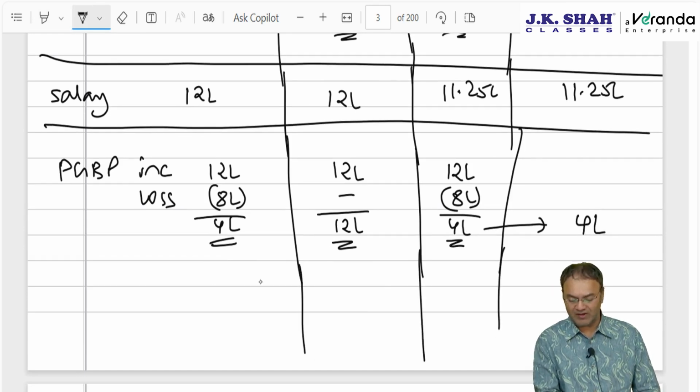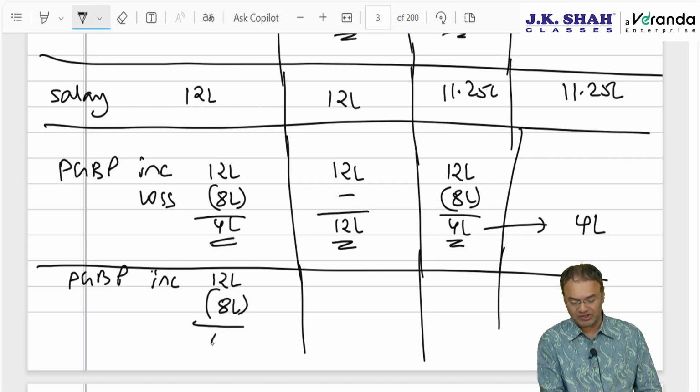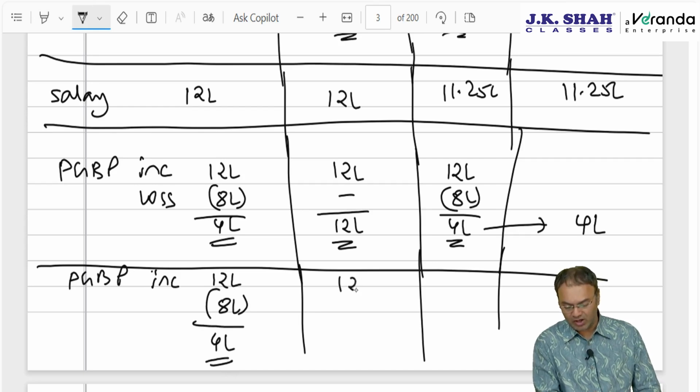However, if the situation is vice versa, for example, it is PGBP income 12 lakh rupees, and there is some PGBP loss 8 lakh rupees, net income brought back to India is 4 lakhs. In the foreign country, this 8 lakhs is allowed as a deduction or loss, only 4 lakhs is taxable. In India, it is not allowed.